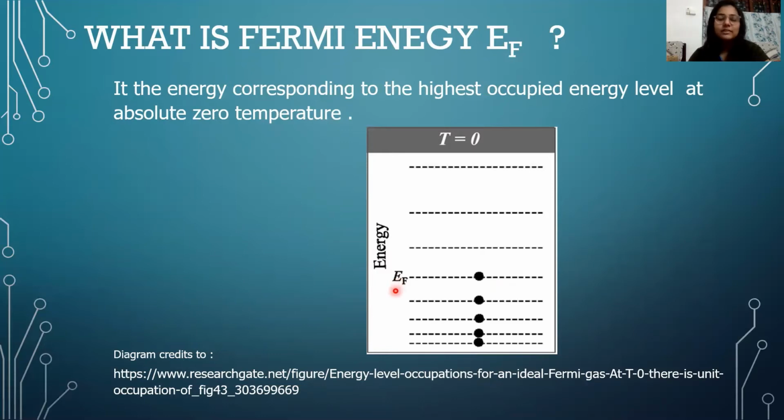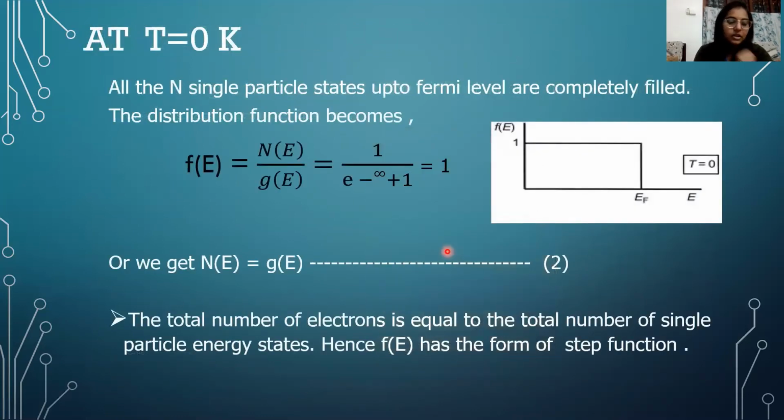Now let us focus on what happens when the temperature becomes 0 Kelvin. Suppose the temperature is 0 Kelvin and we assume that the energy of the particle is equal to EF, E is equal to EF.